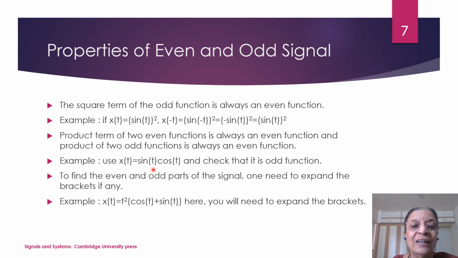If you consider sin t into cos t, it will be an odd function. Now suppose the signal contains two terms and you want to find out which term is even and which term is odd, then you need to expand this bracket. So you write x(t) is equal to t square cos t plus t square sin t, and then find out which of these terms is even and which is odd. In this case, t square cos t is even, and t square sin t will be odd.